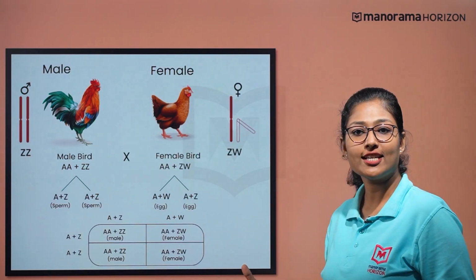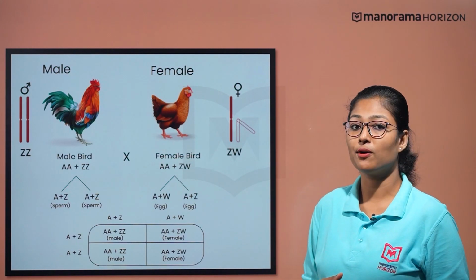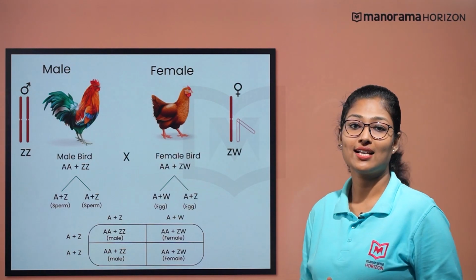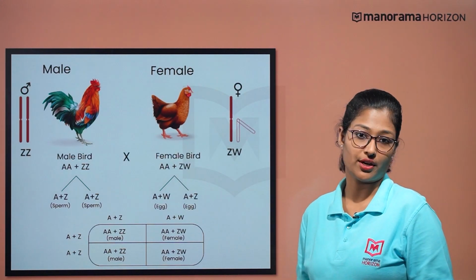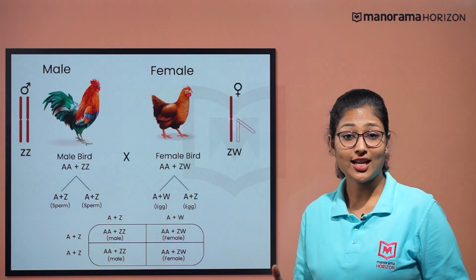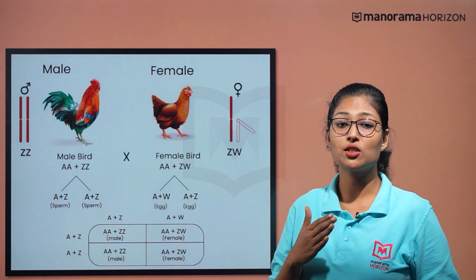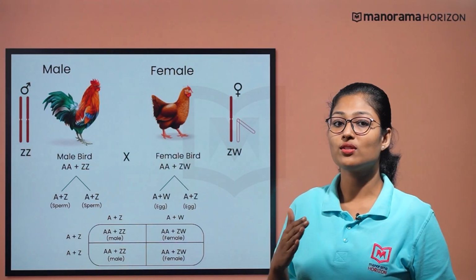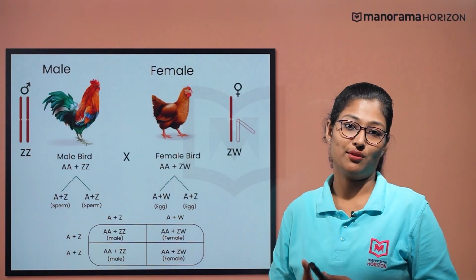Here, the fertilization of an egg carrying a Z chromosome by a sperm would produce a zygote with ZZ sex chromosomes. It would then develop into a male bird, while the fertilization of an egg carrying a W chromosome by a sperm would produce a zygote with ZW sex chromosomes. It would then develop into a female bird.